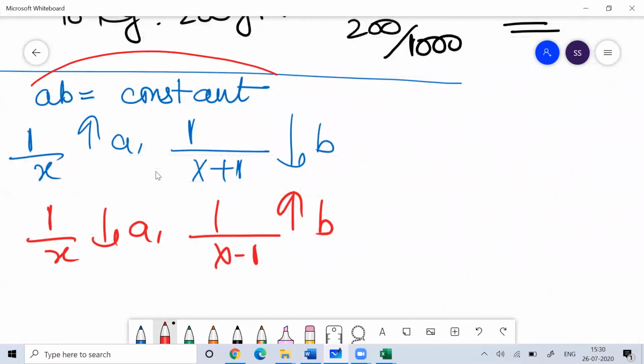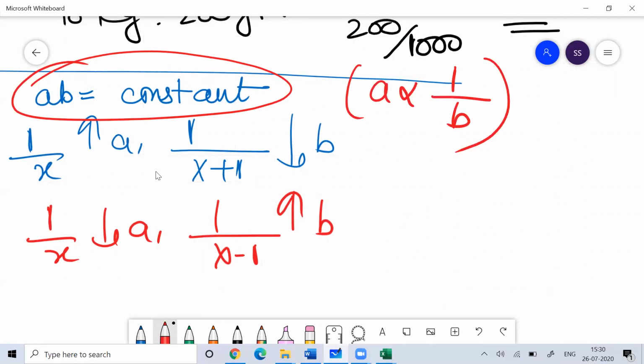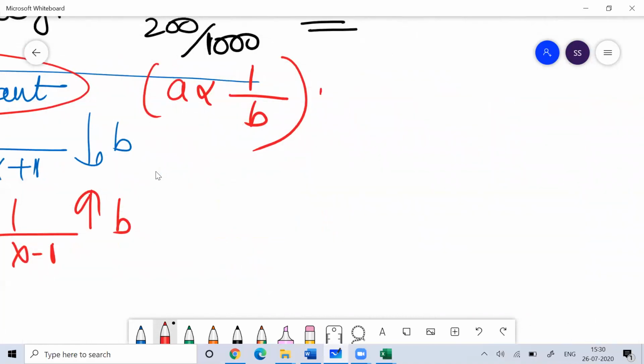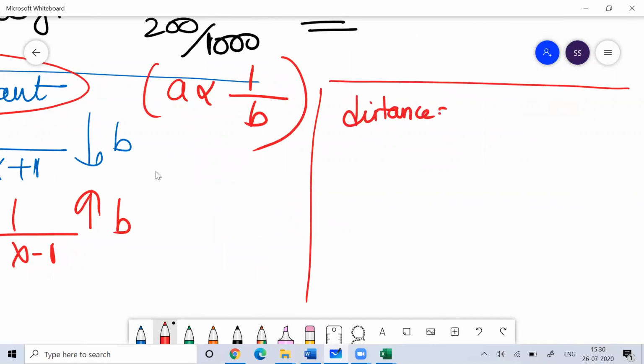So if the product of two variables is constant, it means the first variable will be inversely proportional to the other variable. Both the variables are inversely proportional to each other. So when one variable increases, the other variable decreases. If the first variable decreases, then the other variable increases. So remember this relationship. This relationship will work in all such cases, like distance is equal to speed into time, and if distance is constant, then you can put this relationship for speed and time.